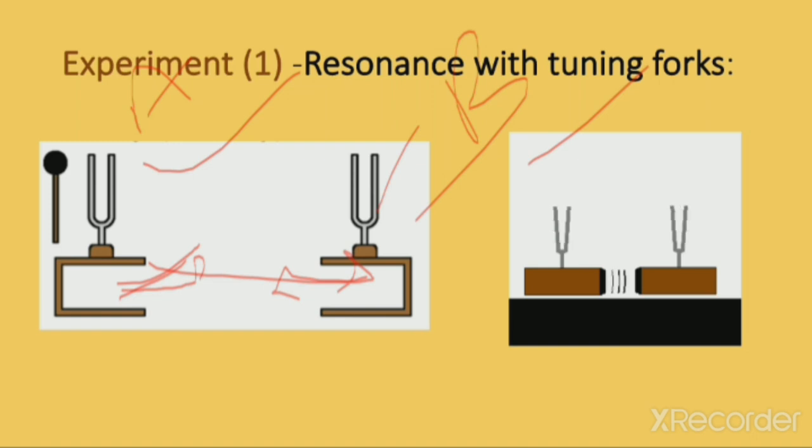That means the phenomenon of resonance occurs. Clear? And that is why both will start vibrating. So you can say that the two sound boxes help in communicating the vibration and in increasing the amplitude of vibration. Due to the vibration of one of the tuning forks, the other will also start vibrating. This is the first example, the first experiment, to understand the phenomenon of resonance.